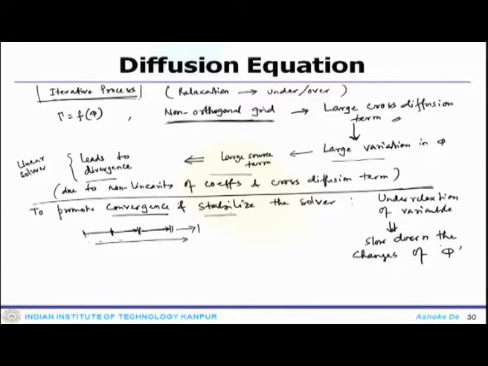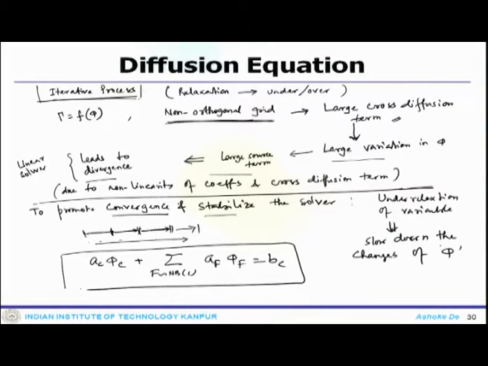So, one can look at the general discretized equation, which is a_C phi_C plus the summation over f going to nb(C) of a_F phi_F equals b_C. This is true for any system we have discussed so far: orthogonal, non-orthogonal, structured, unstructured, Cartesian, non-Cartesian.